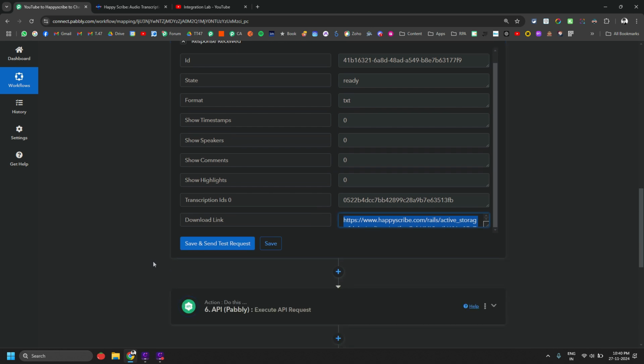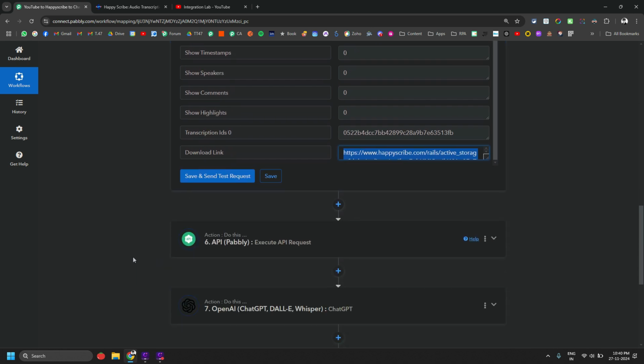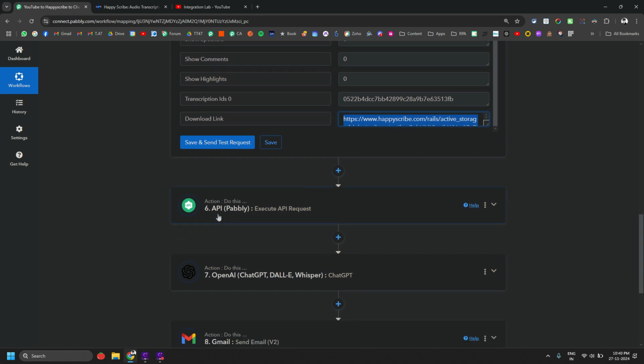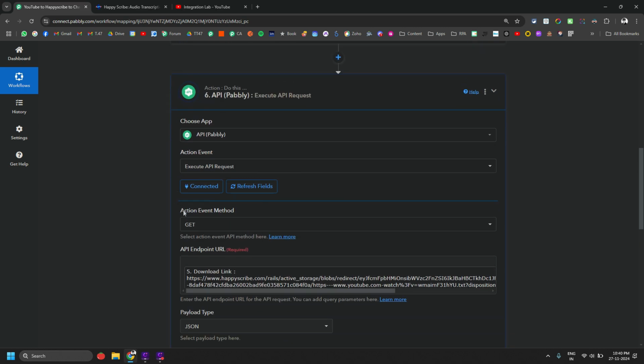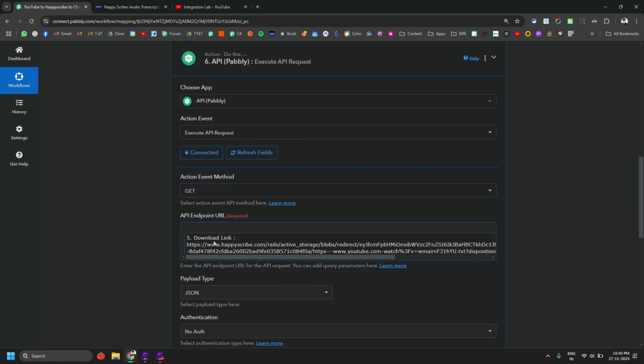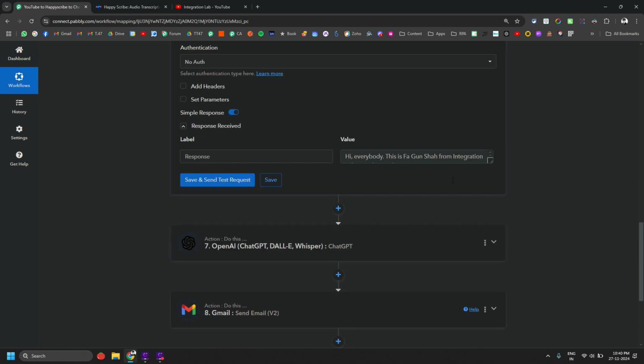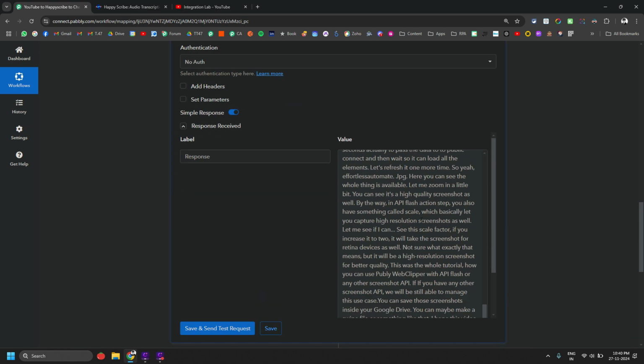Right now, since it is a text file URL, not the text itself, we actually have to read it somehow, right? If we can't read it, that means we cannot pass it to ChatGPT as a whole text, right? So for that, you just need to do a simple GET request with that download link, and that will basically return you the whole transcript like this.